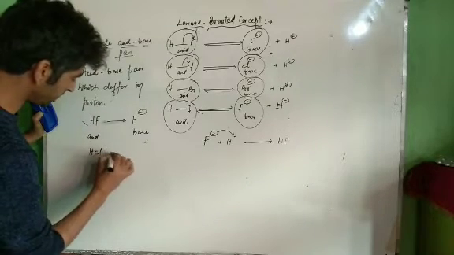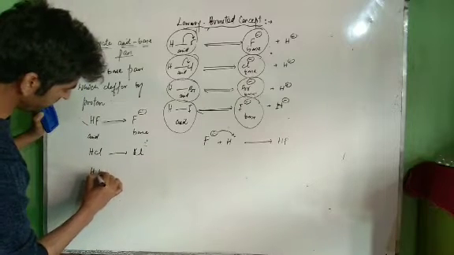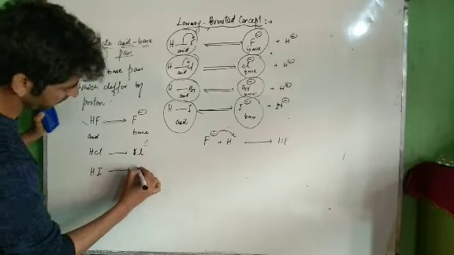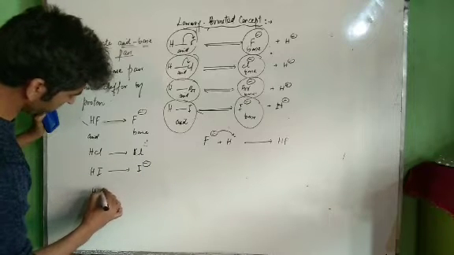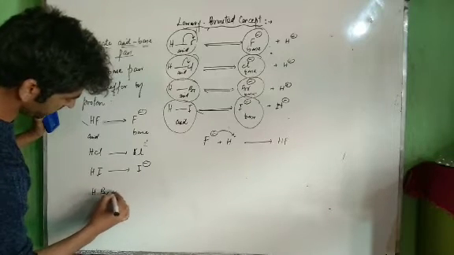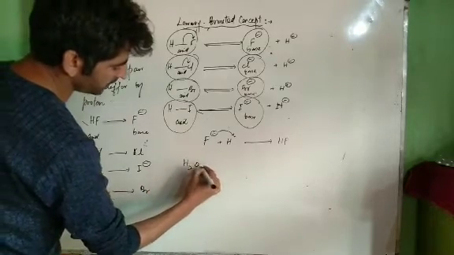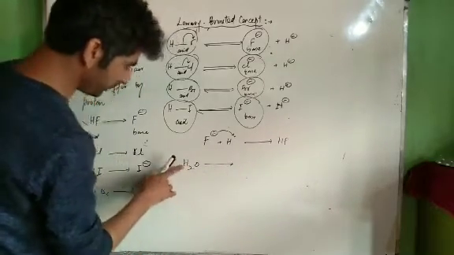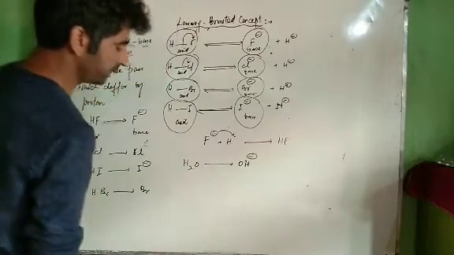Similarly, HCl is an acid, its conjugate base will be Cl negative. Similarly, HI is an acid, its conjugate base will be I negative. Similarly, HBr is an acid, its conjugate base will be Br negative. If H2O is an acid, its conjugate base, removing one proton, we get OH negative.